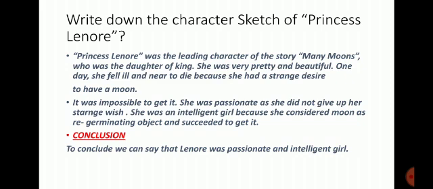Here is the character sketch of Princess Lenore from the story Many Moons. Princess Lenore was the leading character of the story Many Moons, who was the daughter of a king. She was very pretty and beautiful. One day she fell ill and was near to death because she had a strange desire to have the moon. It was impossible to get it. She was passionate as she did not give up her strange wish. She was an intelligent girl because she considered the moon as a rejuvenating object and succeeded in getting it. To conclude, we can say that Lenore was a passionate and intelligent girl.